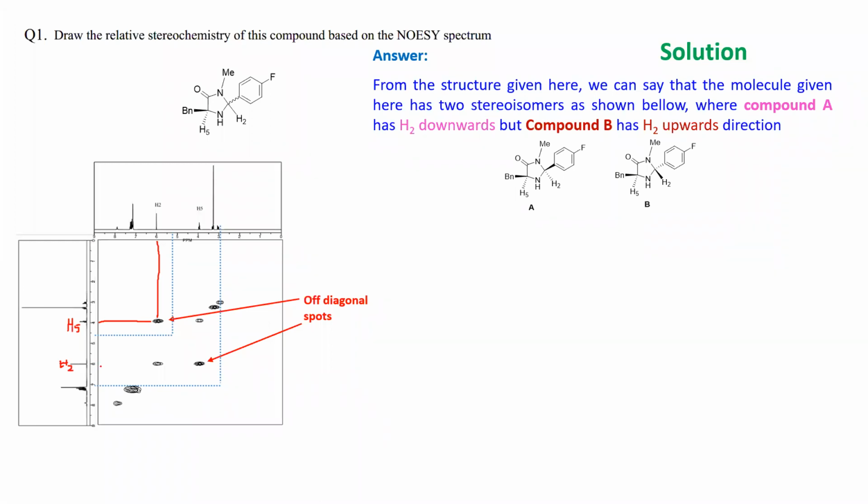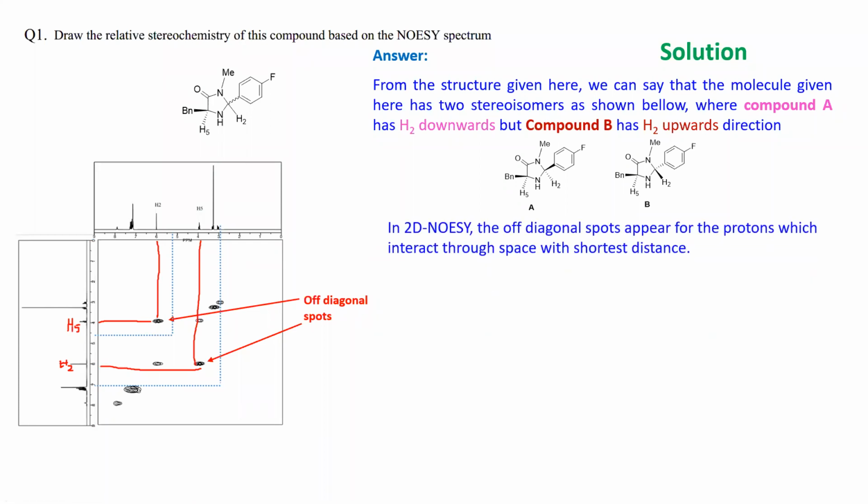Similarly, if you go in this direction, you will find H2 and H5 interacting. H2 and H5 will interact if they are close enough in space. Between these two molecules, as I told, you have interaction through space if they are at the shortest distance.